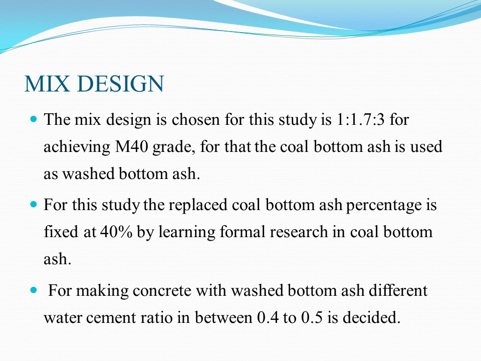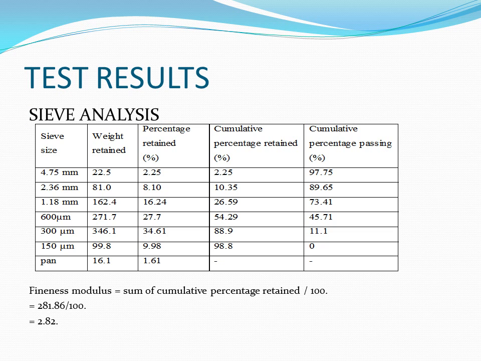The mix design chosen for this study is 1:1.7:3 for achieving M40 grade. Further, the coal bottom ash is used as washed bottom ash. For this study, the replaced coal bottom ash percentage is fixed at 40% by learning from earlier research on coal bottom ash. For making concrete with washed bottom ash, different water cement ratios from 0.4 to 0.5 are provided.